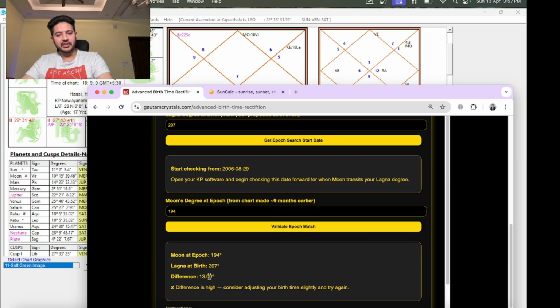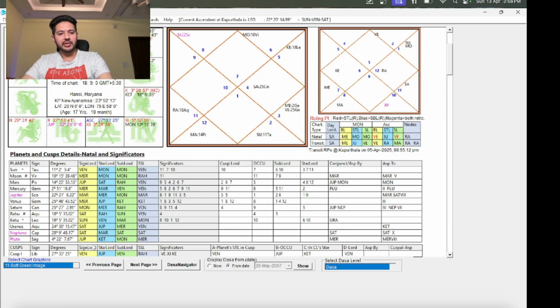And if the difference is 13 degrees, all you have to do is research on the given date when the moon will actually get to a point where the degree becomes equal, right? So now we have to go backwards in this. Oh, sorry, we have to check the ascendant here.